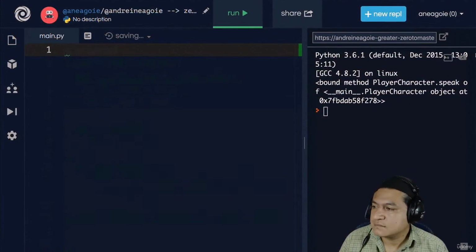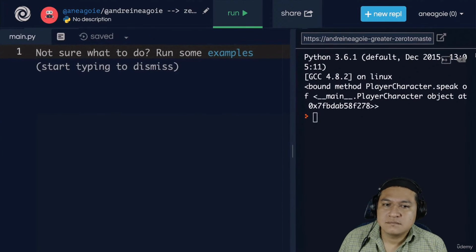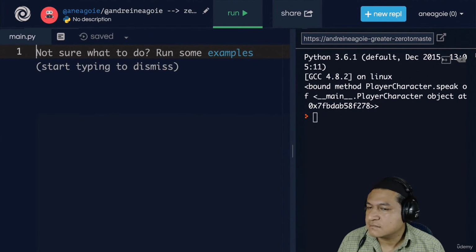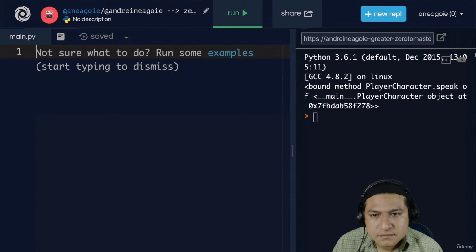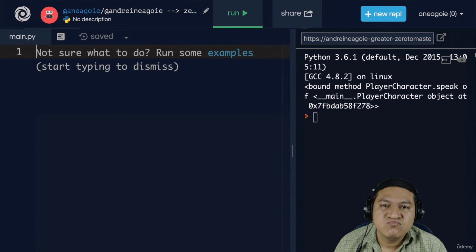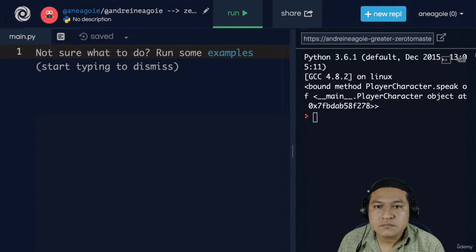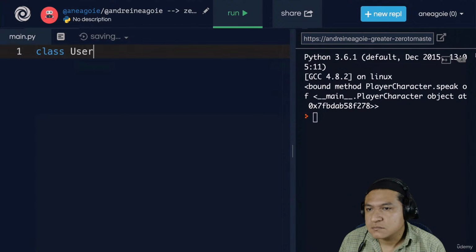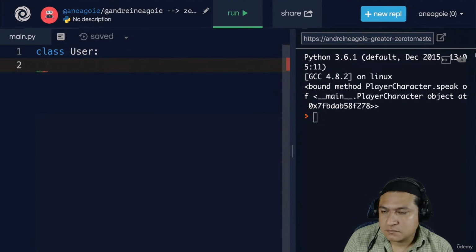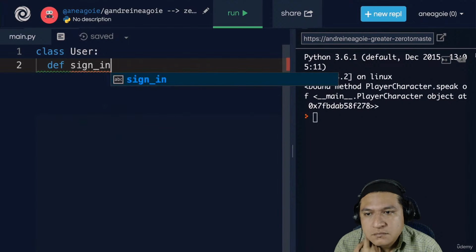Let's remove the previous code that we've had and go back to our game example. We want to create a new game. And we have different types of users. So we have users that can be wizards, that can be elves, that can be, I don't know, archers. But all these users have some common functionality, and each one of the sub-users, like wizards, elves, archers, have some common shared functionality, but then again, different maybe attacks. So using OOP, we can actually do inheritance. For example, let's say we have a class user here, and this user will have, let's say, a sign-in function or sign-in method.